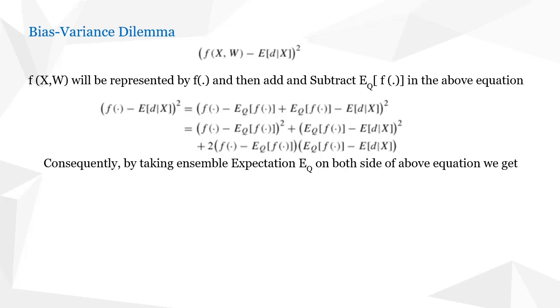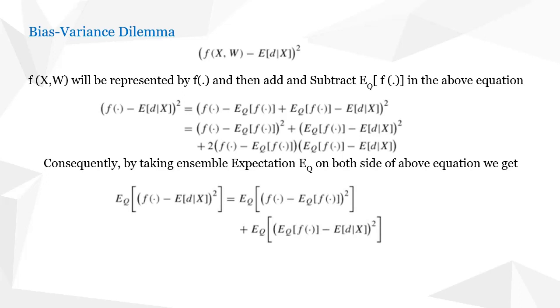Consequently, by taking ensemble expectation E_Q on both sides of the above equation, that means we are now applying ensemble average E_Q on both sides, E_Q[(f(·) − E[d|x])²] will be equal to E_Q[(f(·) − E_Q[f(·)])²] + E_Q[(E_Q[f(·)] − E[d|x])²].